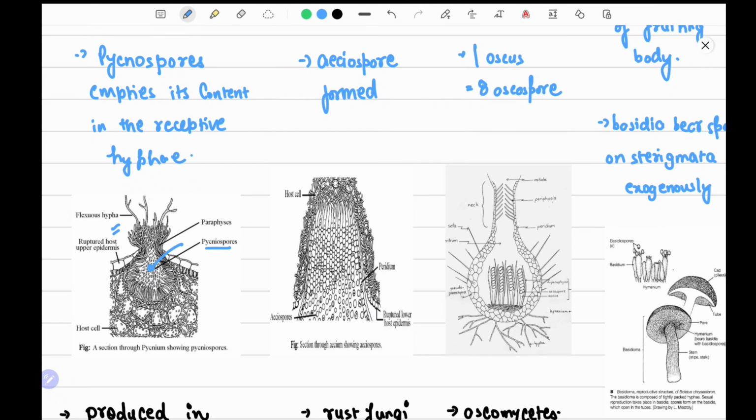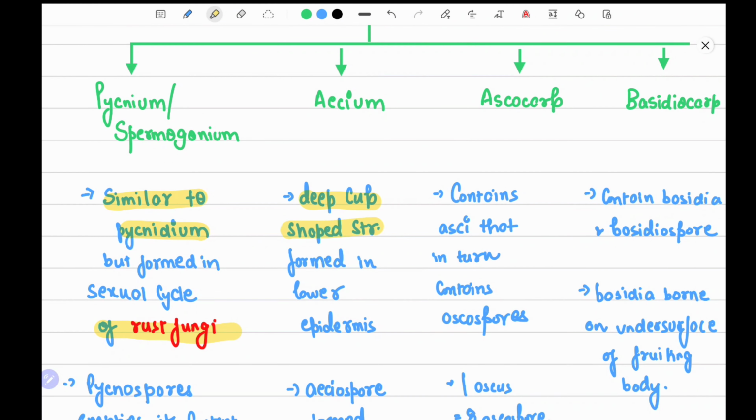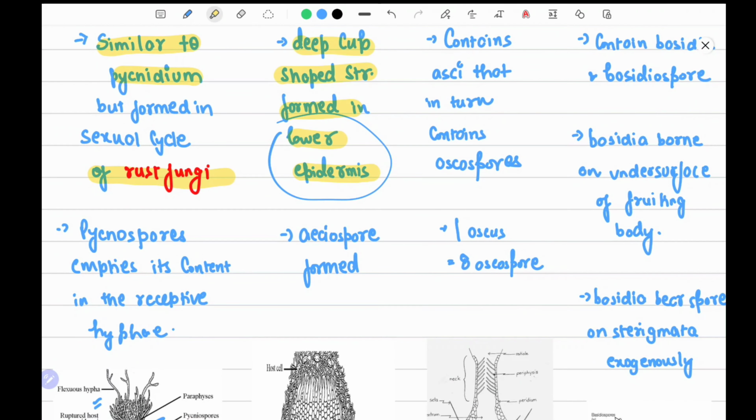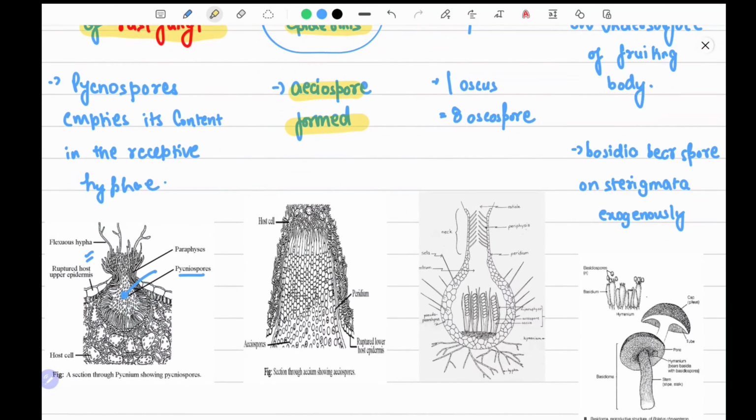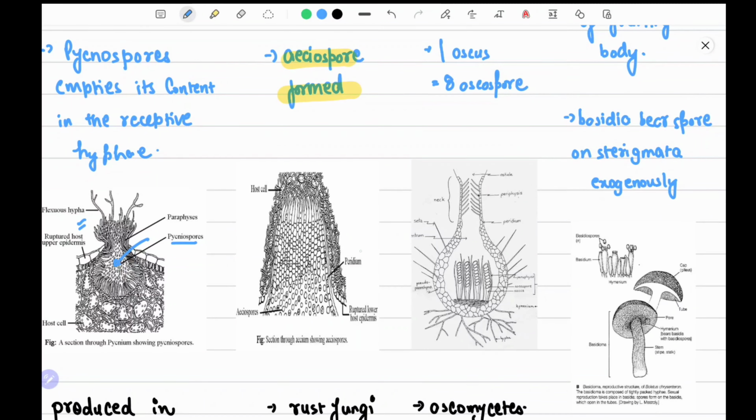Now, Aecium. What is Aecium? A cup-like structure formed in the lower epidermis. So, the peculiar feature is the lower epidermis. Aeciospores are formed in the aecium. In the structure, the ruptured lower epidermis is mentioned. It's a peridium or the outer epidermis, and these are host cells on which aeciospores are borne.